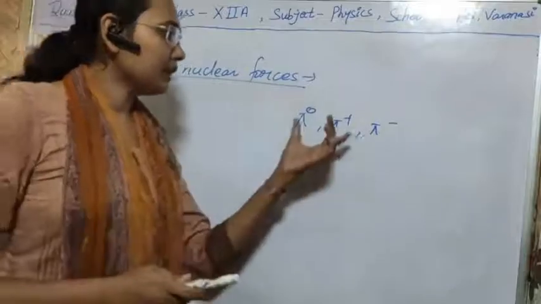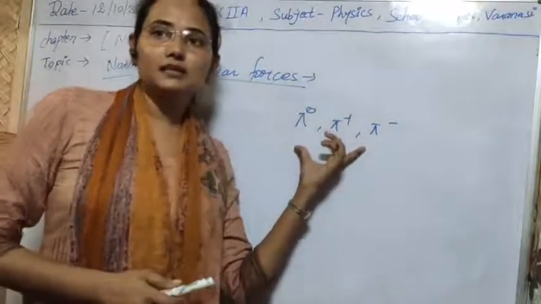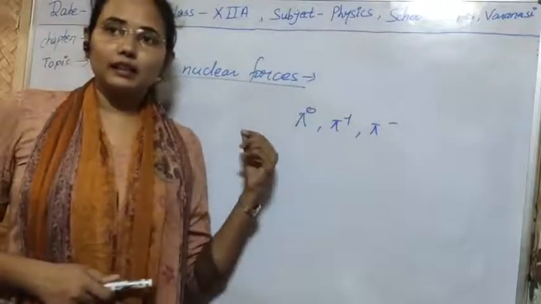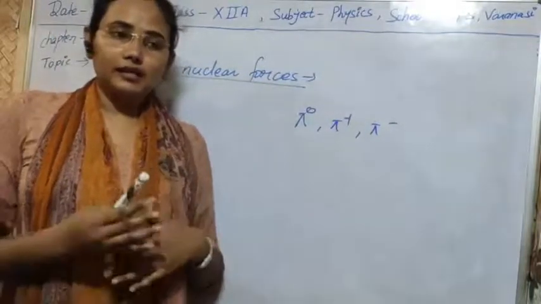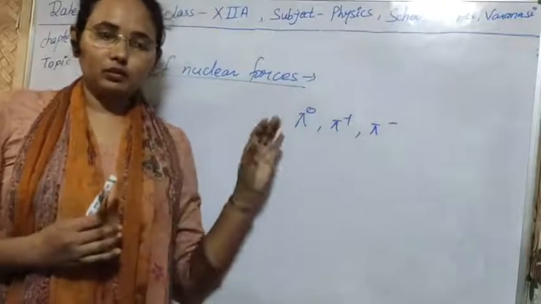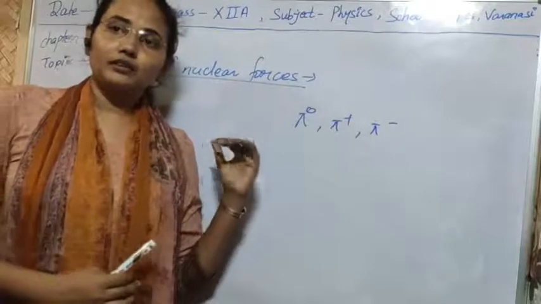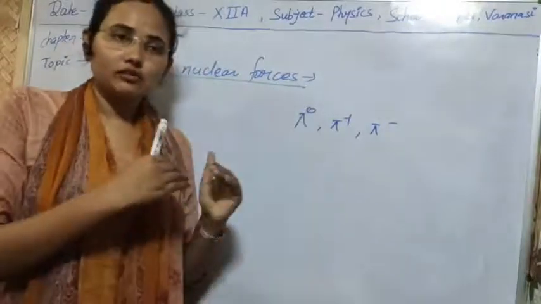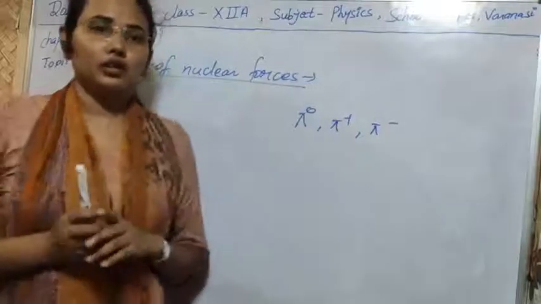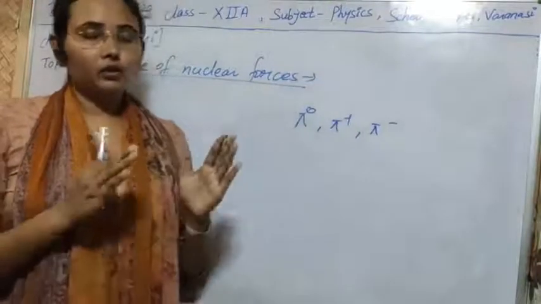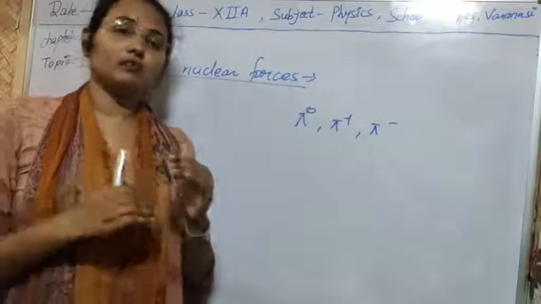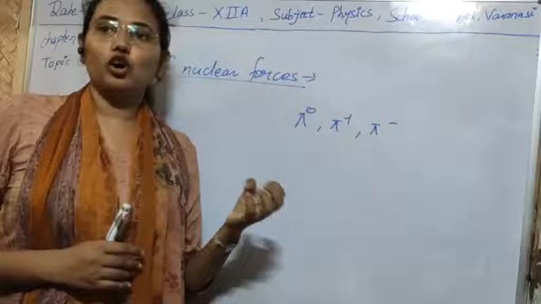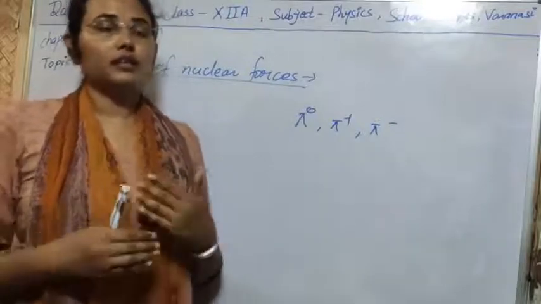These three types of pi meson particles are responsible for the strong nuclear forces, and their tendency is to exchange. They help to exchange a proton into a neutron, meaning they help to exchange one nucleon into another nucleon. That exchange can be between two protons, between two neutrons, or between one proton and one neutron. And these different types of particles are continuously absorbed or emitted in the nucleus.